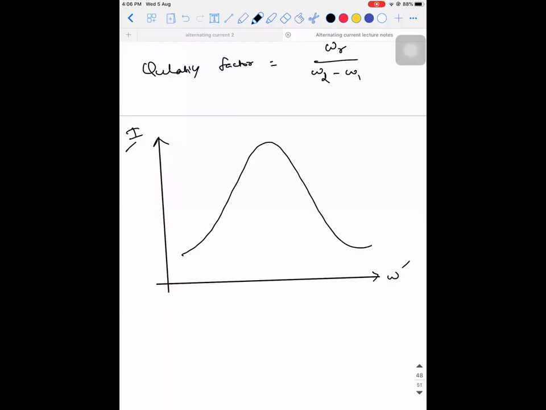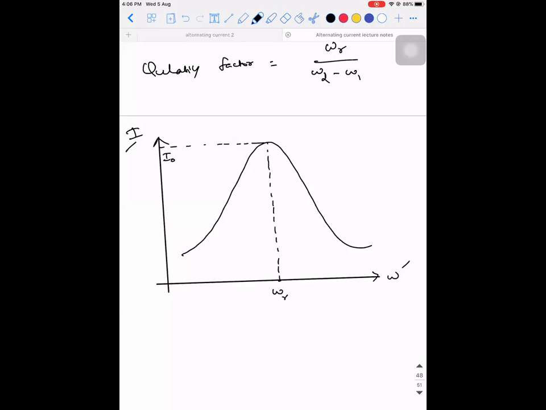If I drop a perpendicular from here, this is the resonant frequency, because at resonant frequency the current will become maximum. So this current is I naught. When they say current at the resonant frequency, they are indirectly telling you the maximum value of the current.